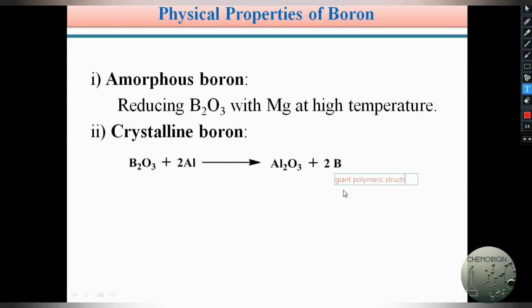The giant polymeric structure forms in the crystalline state, whereas in the amorphous state it is a powder type and does not have any polymeric type of structure. Meaning in the giant polymeric structure, each boron atom is bonded with other boron atoms and forms a strong bond between the borons, and it is not easily breakable.